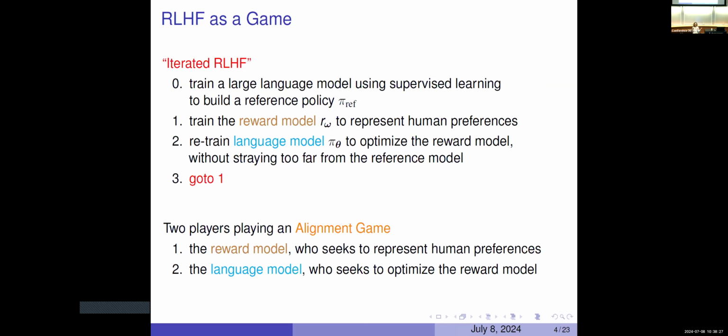So we have these two different players: the reward model that's trying to learn the model of the human preferences, and the language model that's trying to optimize that reward model. And we can view this as a game between the two of them. You might think of doing this iterated thing, which is a bit like a simultaneous gradient descent type algorithm. And you would like to see that converge to something useful, and maybe find the Nash equilibrium of this game.